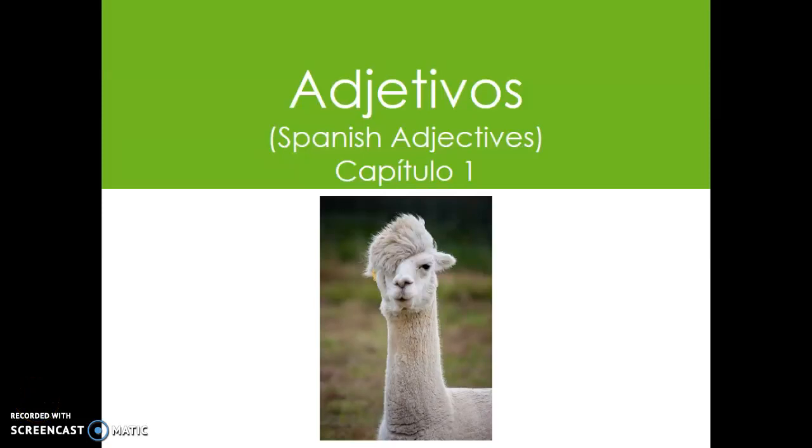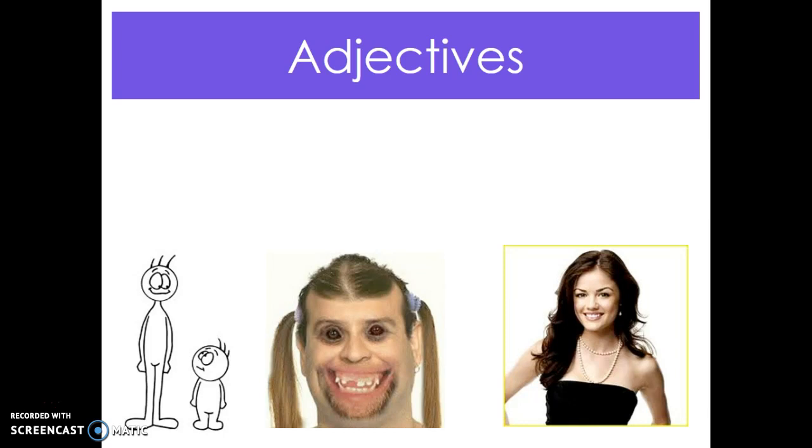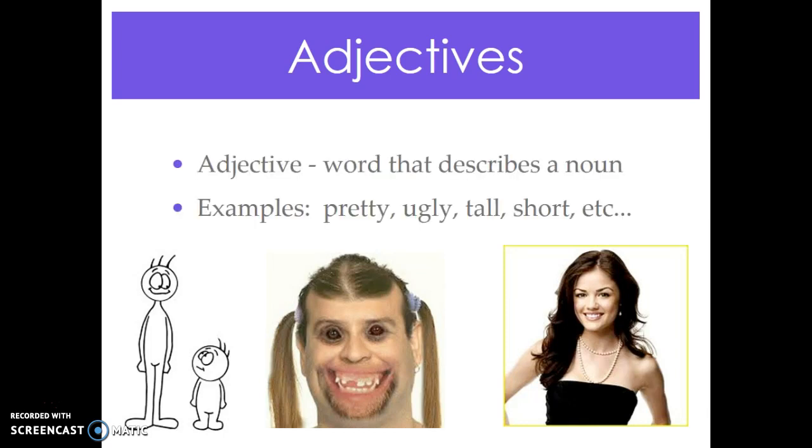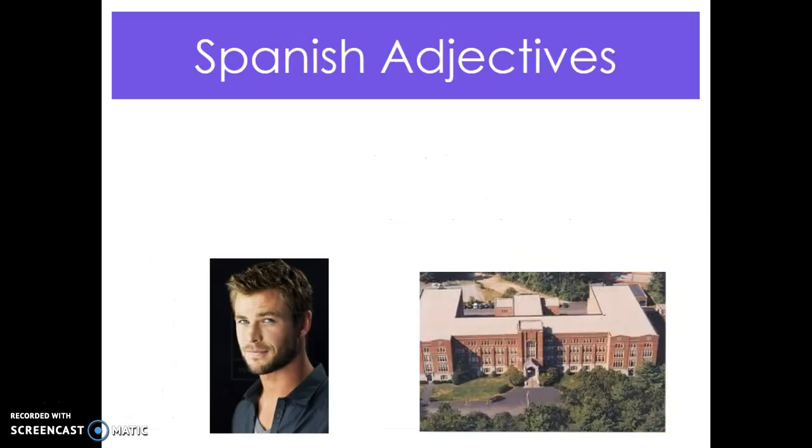Ok, clase, para este video vamos a hablar sobre los adjetivos or, in English, Spanish adjectives. Now, we've already learned, and I've already given you a list of different Spanish adjectives. However, here is the grammar behind it. Okay? First off, an adjective, just in case you have forgotten, is a word that describes or modifies a noun. Examples would be pretty, ugly, tall, short, so on, so forth.